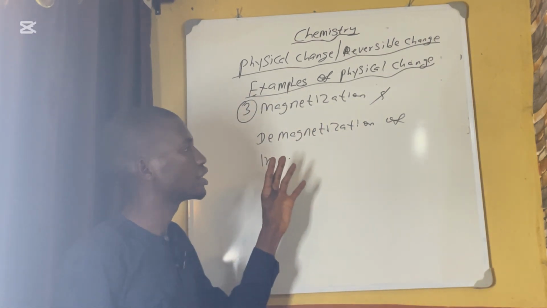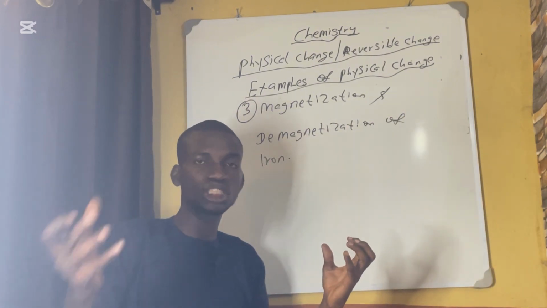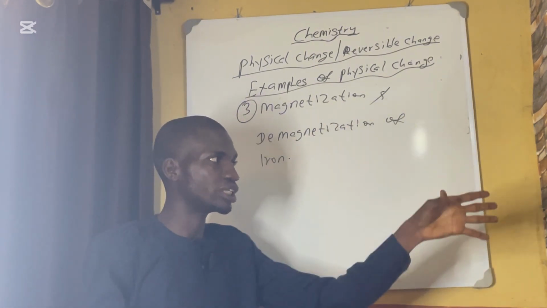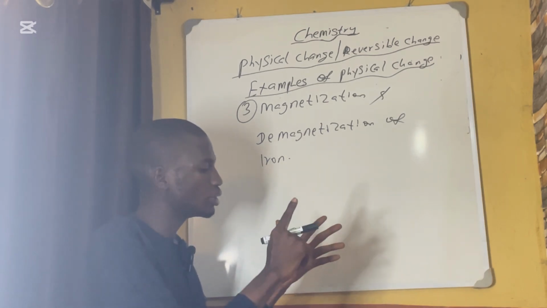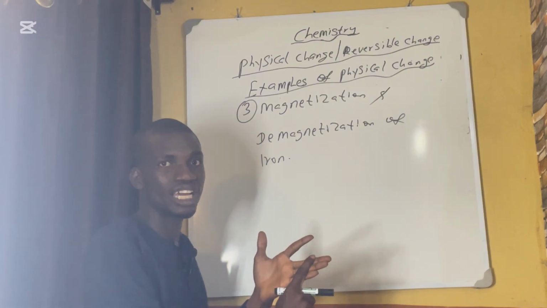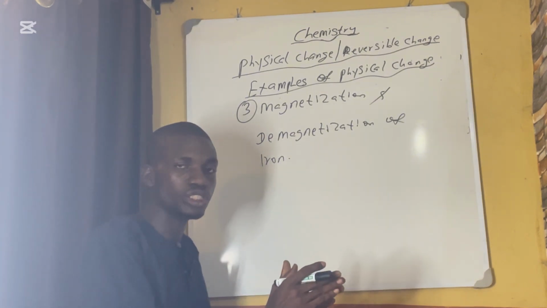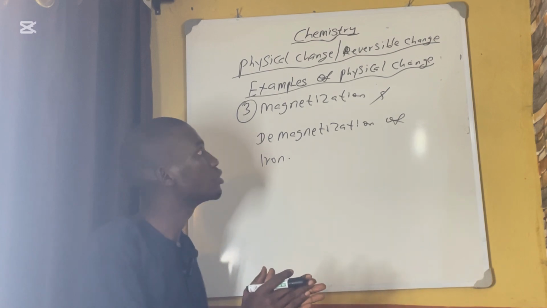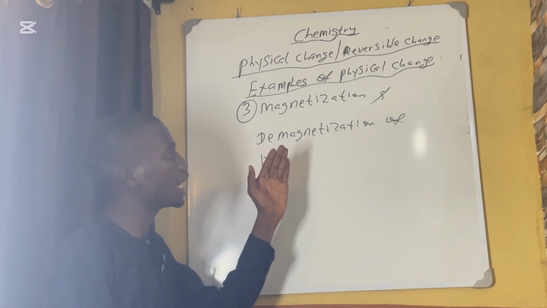You can revert the product back to the reactant. The chemical formula, the chemical structure, the mass, nothing was changed. Everything remains intact. It is a reversible change. You understand? So that's what we mean by physical change.